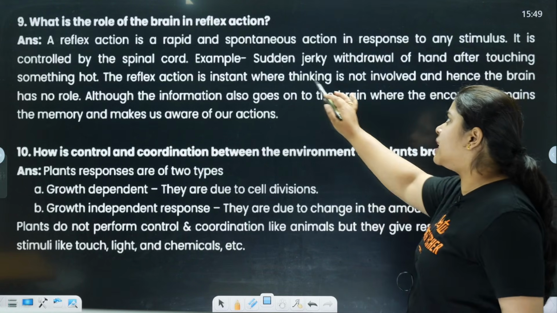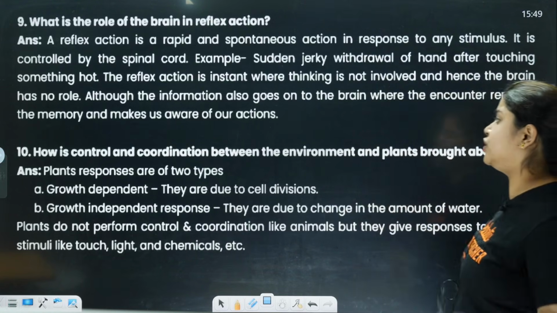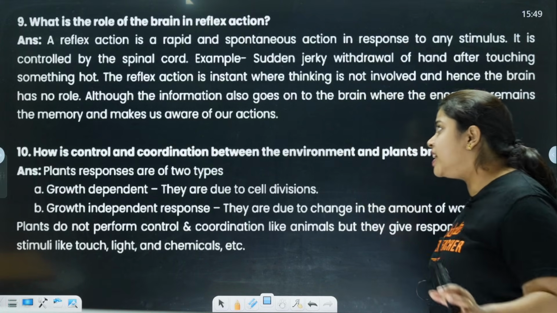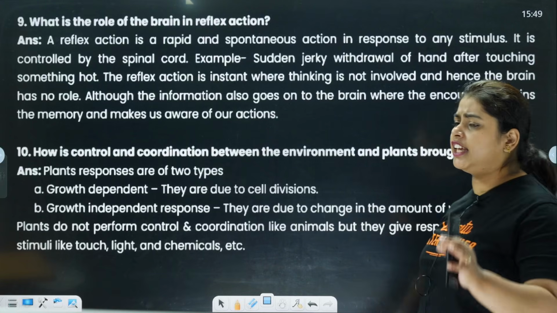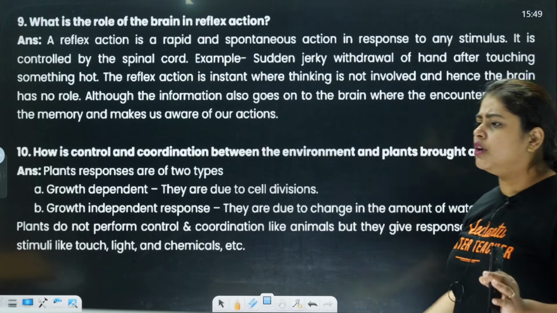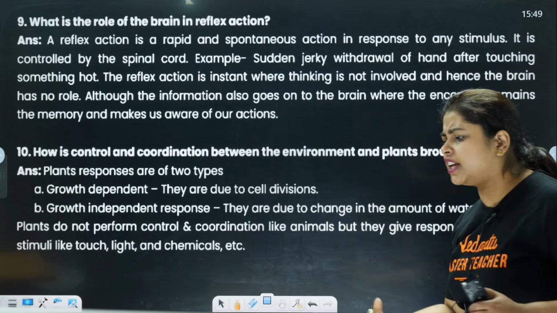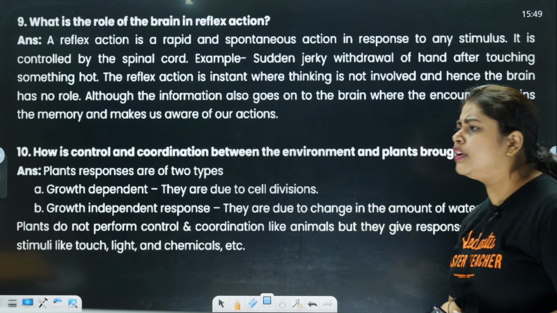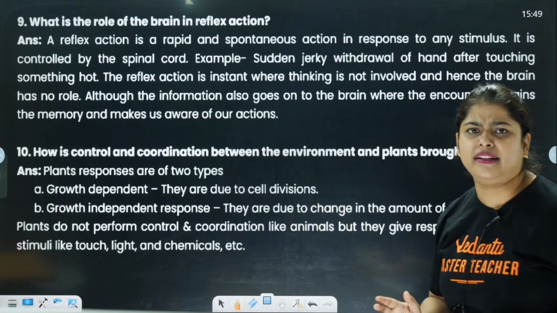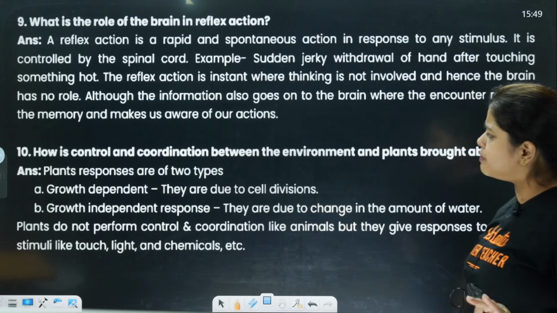What example can we take? A sudden jerky withdrawal of the hand after touching something hot. The reflex action is instant, where thinking is not working. Or if suddenly someone comes to hit us, we react there and we also hit them, right? So that is how reactions sometimes happen.